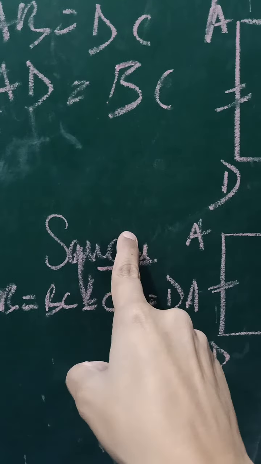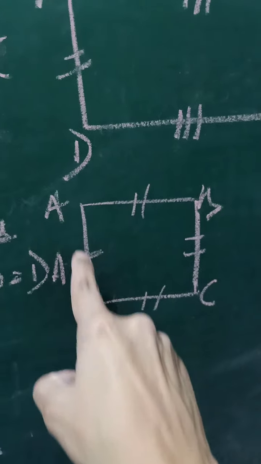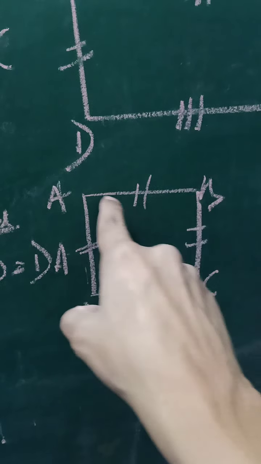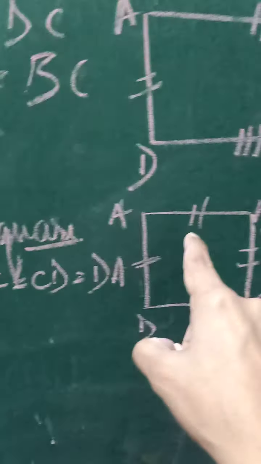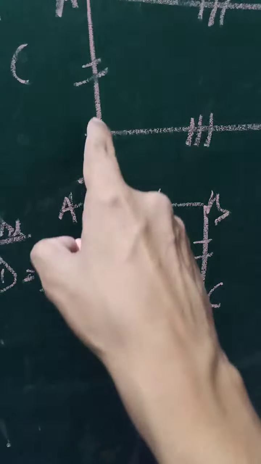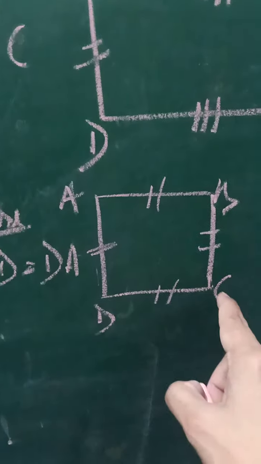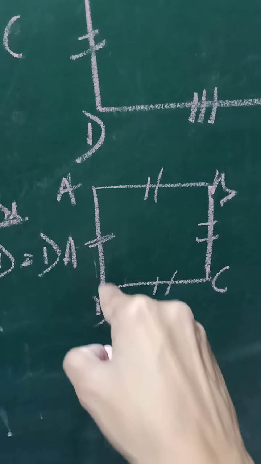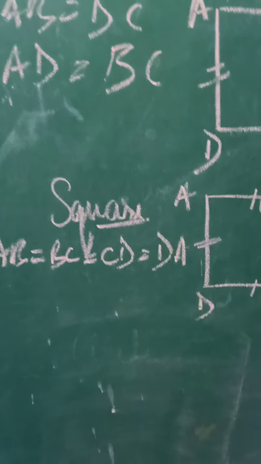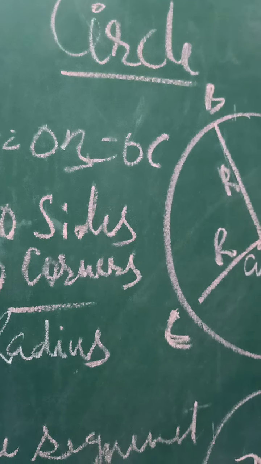In a square, all the 4 sides are equal in measurement. So it's very easy. These are basics of geometry. So I am telling you, in a square, all the 4 sides are equal. The length of all the sides, when you measure, will be equal. So this is a square.